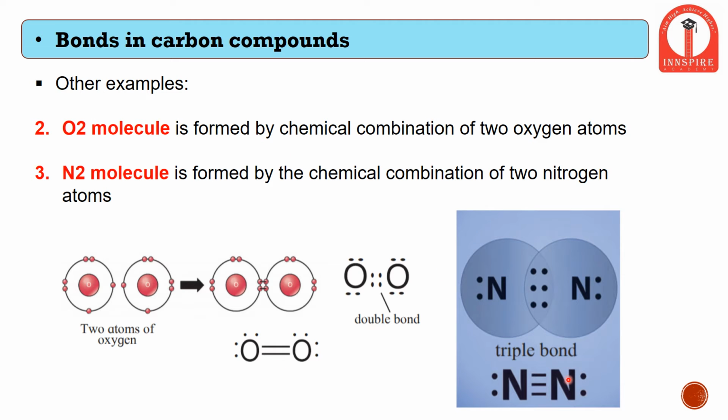In the case of the N2 molecule, it shares 6 electrons. Therefore, 1, 2 and 3 bonds, that is a triple bond, can be seen in the nitrogen molecule.